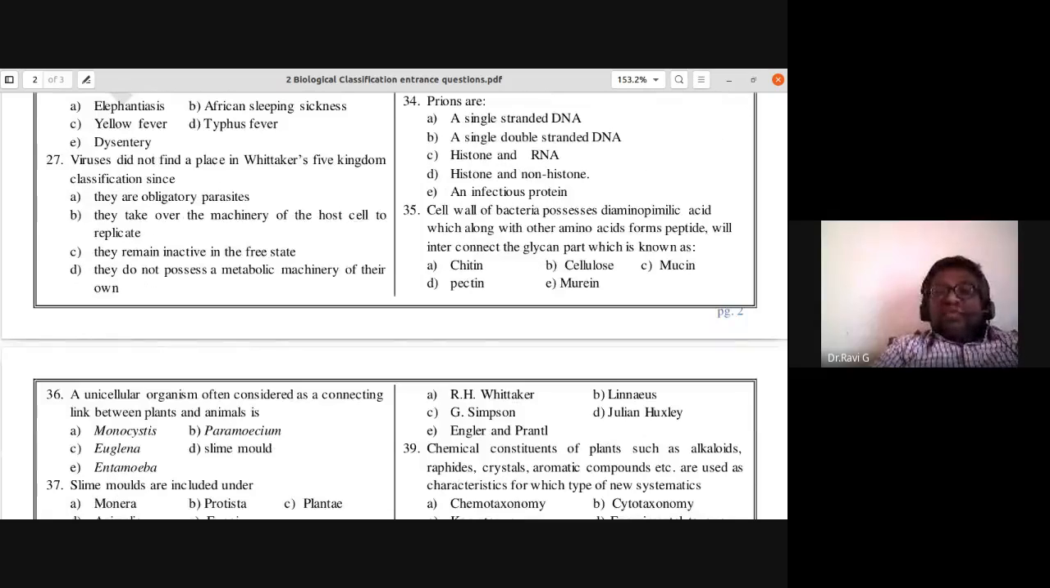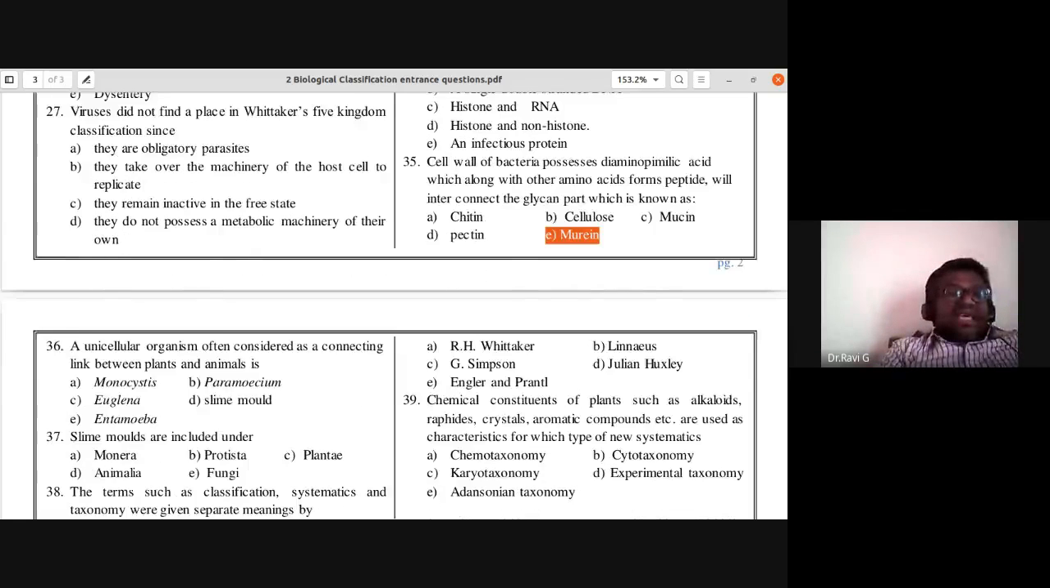35th: the cell wall of bacteria possesses diaminopimelic acid, which along with other amino acids forms peptides that interconnect the glycan part, which we call murein. Let us check the answer. So 35th, the answer is E, murein. They contain diaminopimelic acid along with other amino acids to form a peptide which interconnects the glycan part. This is known as murein. So 35th, E is the answer.